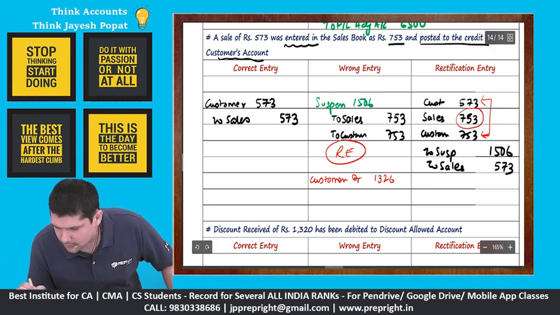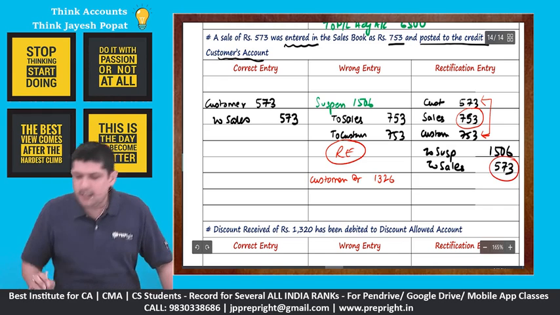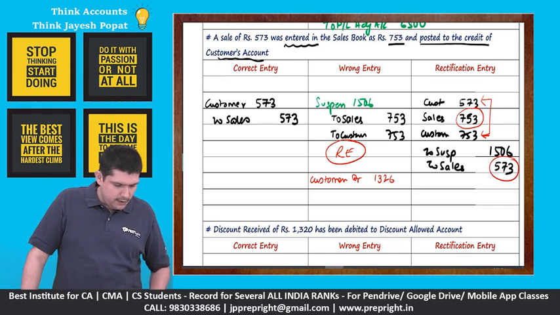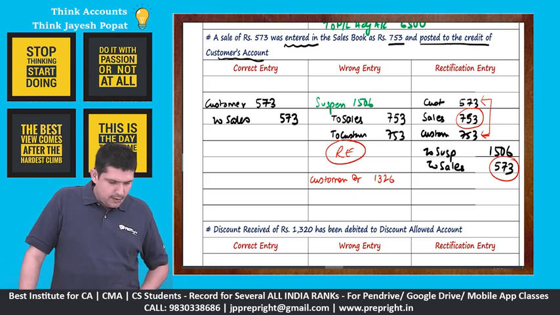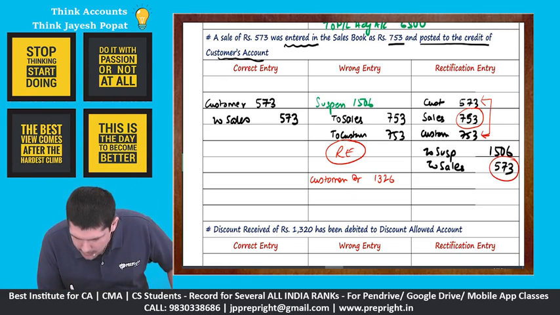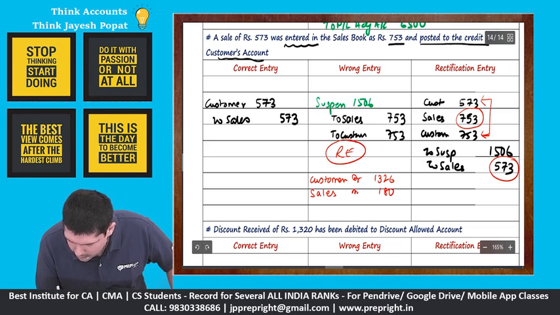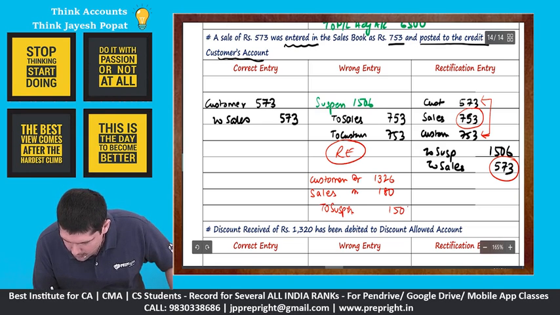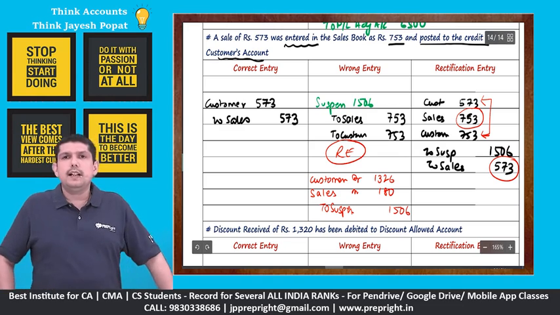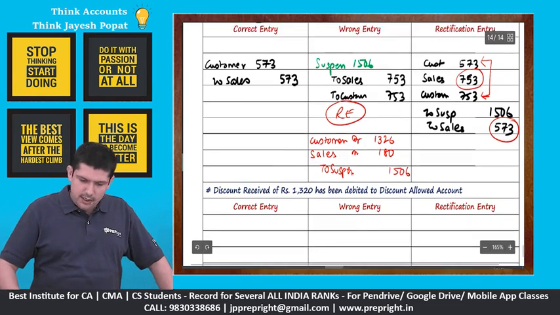Sales has a debit of 753 and a credit of 573. So 753 minus 573, net debit in the sales account is 180, and we have suspense of 1506. Absolutely clear. So this is our final rectification entry.